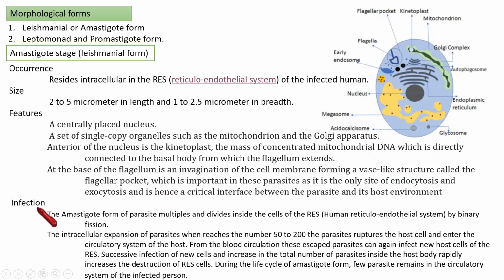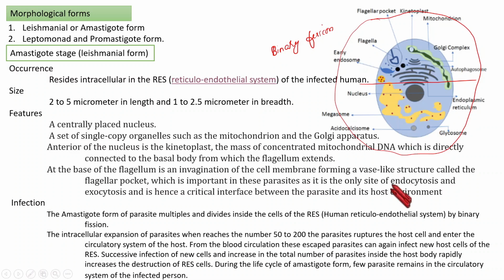Then what about the infection? This amastigote form multiplies by the process of binary fission while staying inside the reticuloendothelial cell.